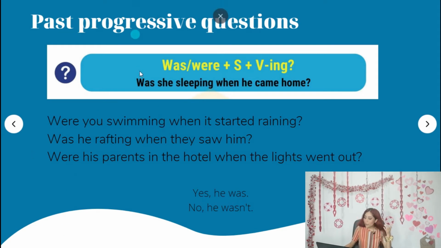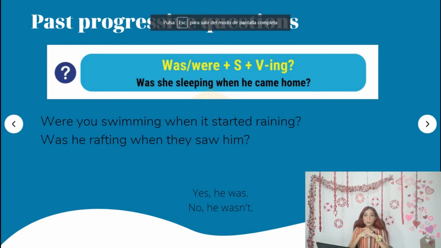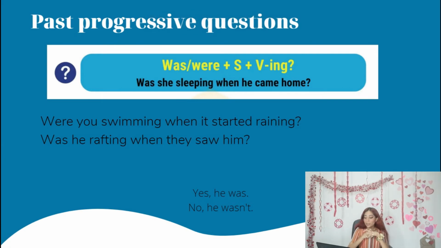Now, was he rafting when they saw him? Okay, we have was, subject, and verb in ing. Were his parents in the hotel when the lights went out? Were. In this case, the subject is his parents. But now, there's something super important that you need to know. How to answer these kinds of questions.